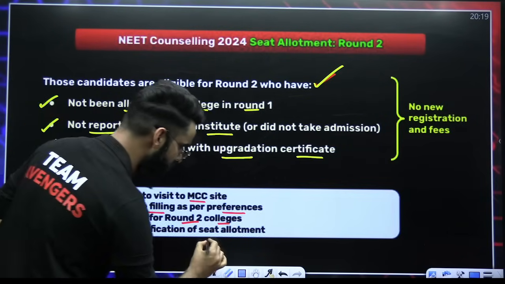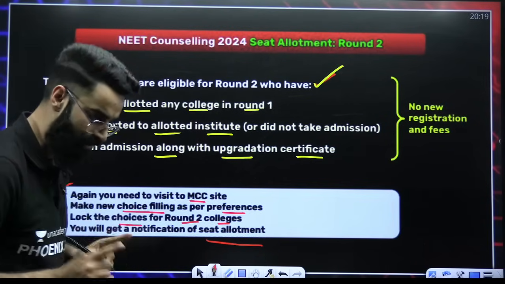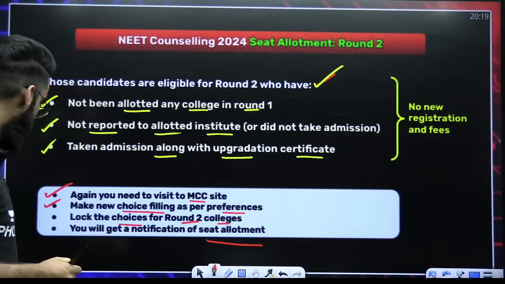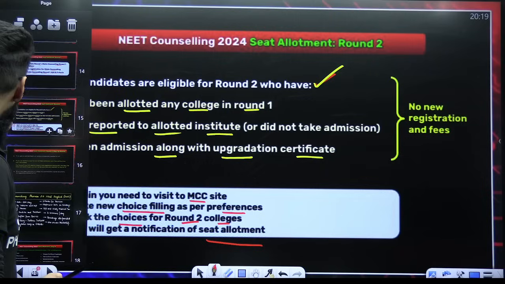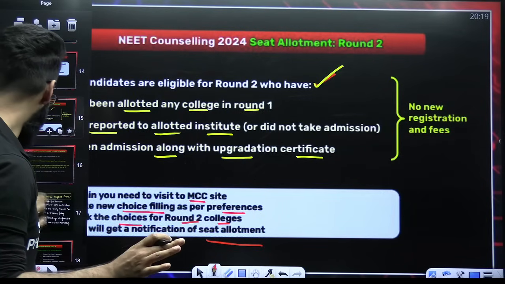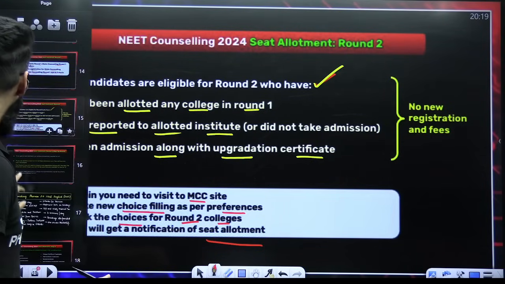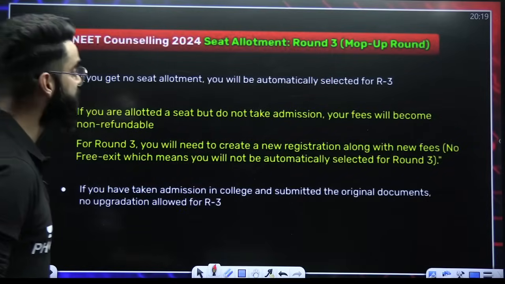You will get a notification of the seat allotment. So whatever process you followed in round 1 of AIQ, the same process you have to follow in round 2 of AIQ as well. I believe it's clear. And once this round 2 is over, then comes your round 3, which is the mop-up round.